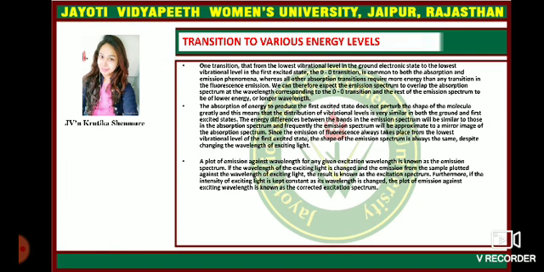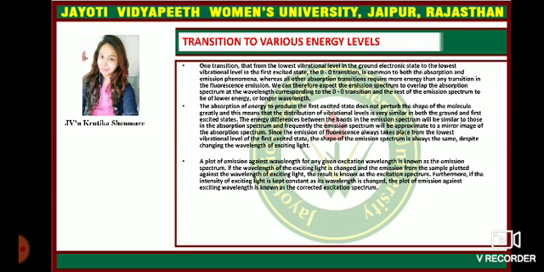The absorption of energy to produce the first excited state does not perturb the shape of the molecule greatly, and this means that the distribution of vibrational levels is very similar in both the ground and first excited states. The energy differences between the bands in the emission spectrum will be similar to those in the absorption spectrum, and frequently the emission spectrum will approximate the mirror image of the absorption spectrum.